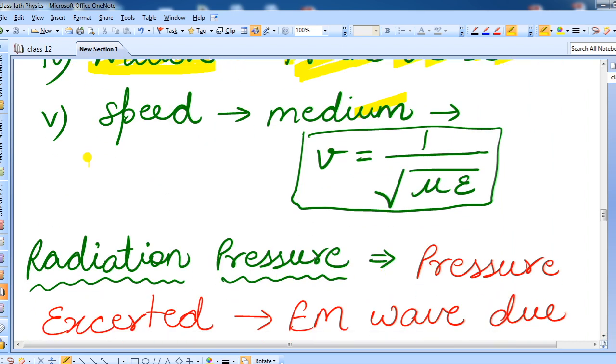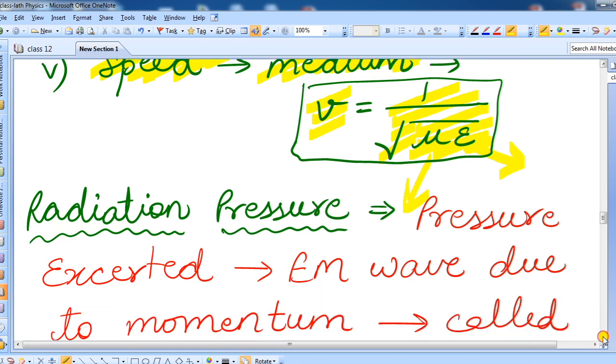Again, one point I have written for you is about speed. Again, speed of the electromagnetic wave. Suppose a medium is present, and in that medium we are finding the speed of electromagnetic wave, then the speed can be given with the help of this formula, which is 1 upon under root mu epsilon. Mu is permeability, and epsilon is permittivity of that particular medium.